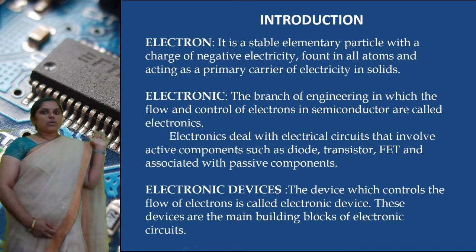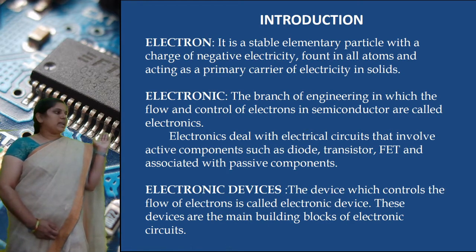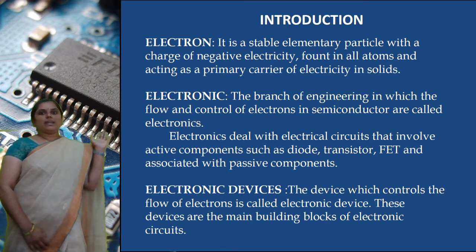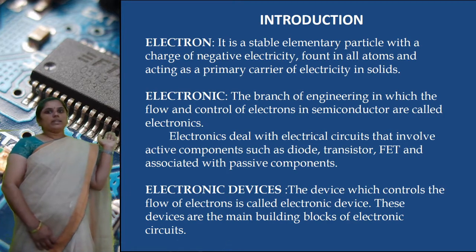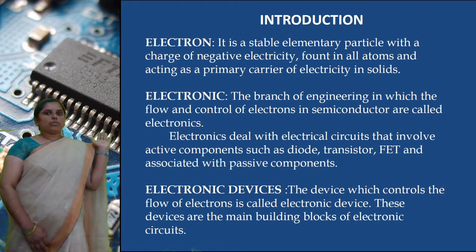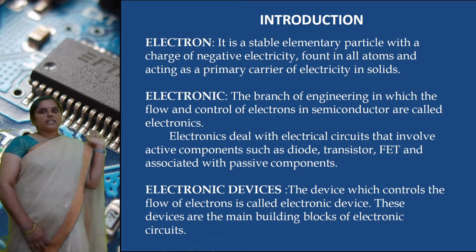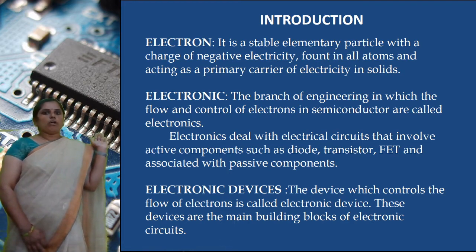These electronic components are of two types: passive components and active components. Passive components are the resistor, inductor and capacitor. Active components are the diode, transistors and FET. By using these components we deal with electronics, and we control the flow of electrons.